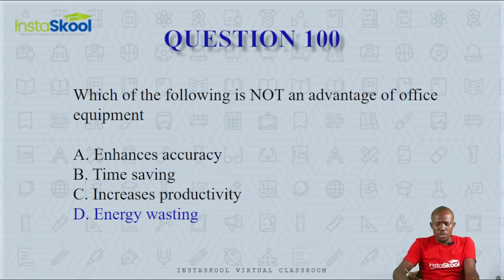Office equipment helps to enhance accuracy. It helps you to work more correctly. It helps you to save time. It also helps to increase your productivity, but it is not energy wasting. So the answer here is option D. Energy wasting is not an advantage of office equipment.